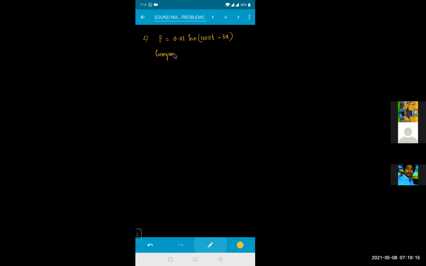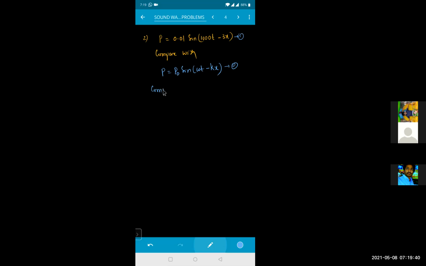Compare with the standard equation of the pressure. What is the standard equation of a pressure? P equals P naught sine (omega T minus K X). So this is my equation number 1 and this is my equation number 2.